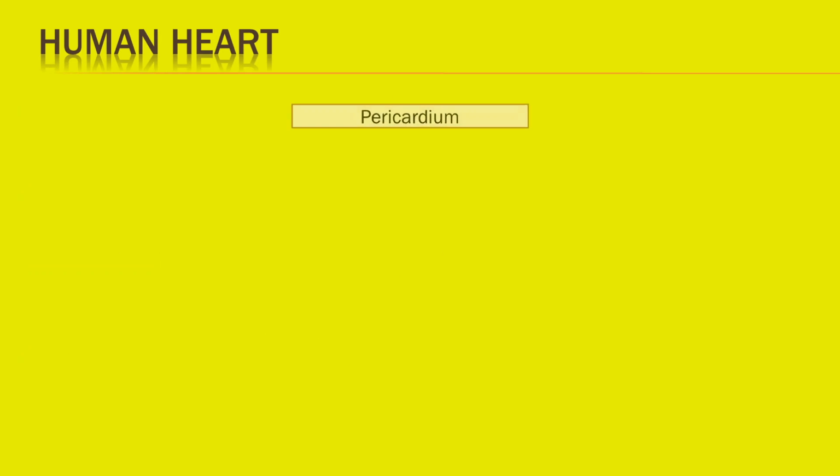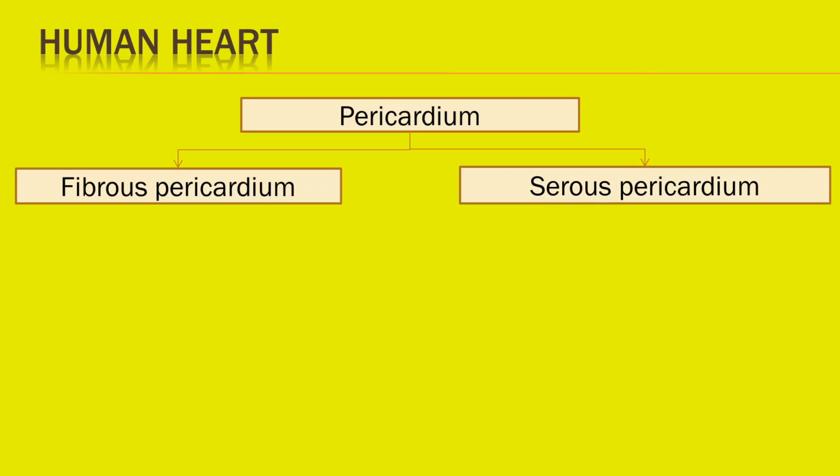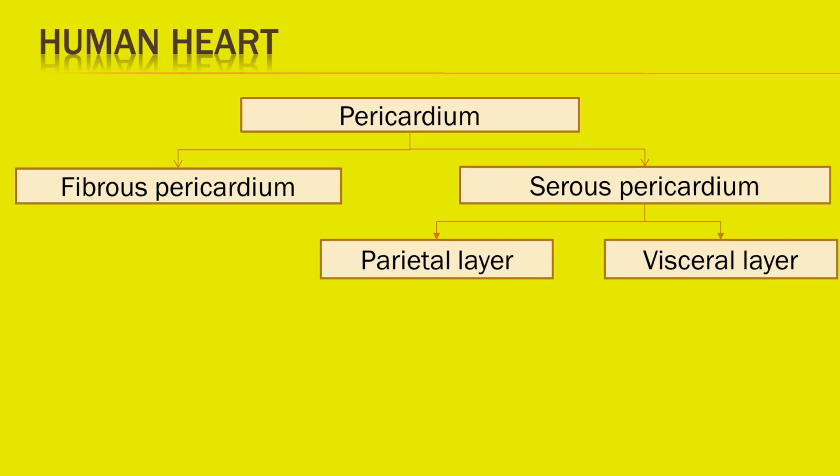Pericardium consists of the outer layer of fibrous connective tissue called fibrous pericardium. The inner layer, known as serous pericardium, is made up of outer parietal layer and inner visceral layer.